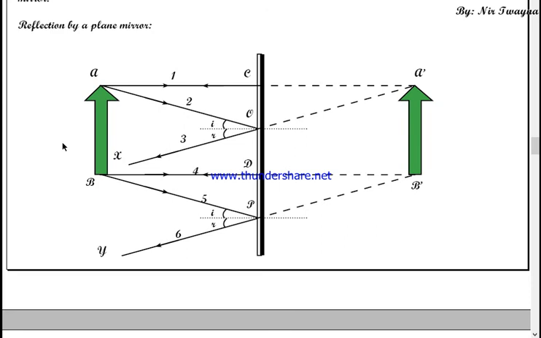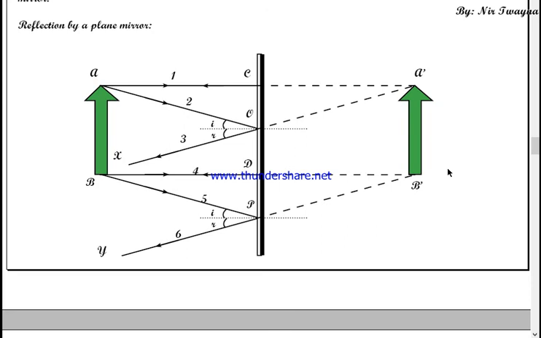That kind of image which can be obtained on a screen is called a real image, whereas the image formed in a plane mirror cannot be obtained on a screen. So it is a virtual image. You know the word virtual, which you can see but it is not there. Like you say virtual world, if you play PUBG, then PUBG is a virtual world. You are in that world.